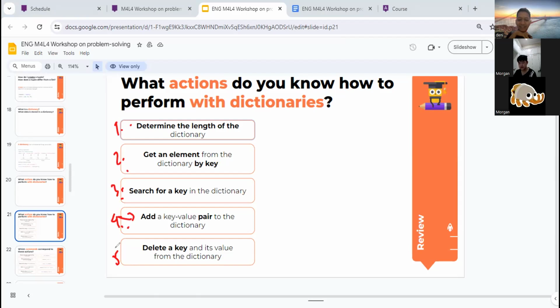So, was it like if... Okay, what about this last part? Delete a key. What about the last one? Just the last one. Delete a key.